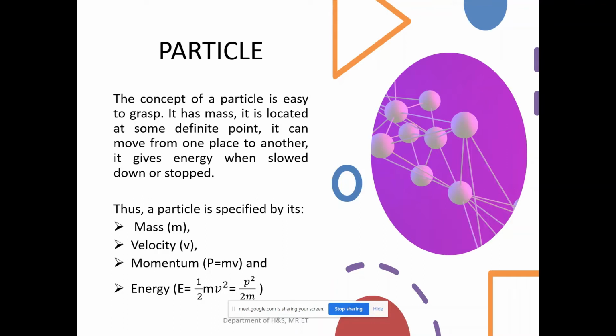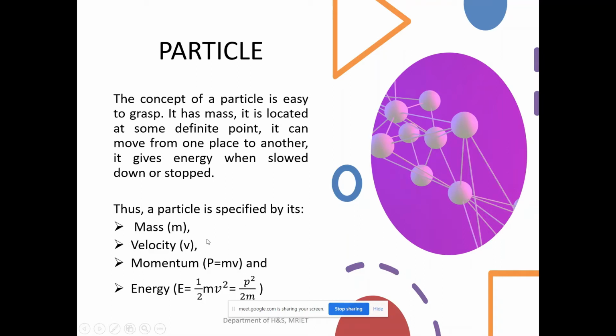So that the particle can move from one place to another place, isn't it? If the particle can move from one place to another place, what does it mean? It possesses some velocity, isn't it? If the particle is in motion, it possesses some velocity. So we can also specify the particle by means of velocity. Velocity is also one of the characteristics of a particle.